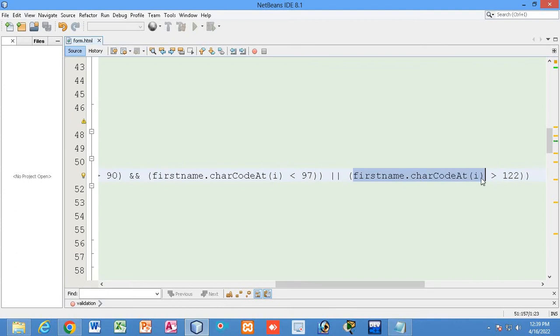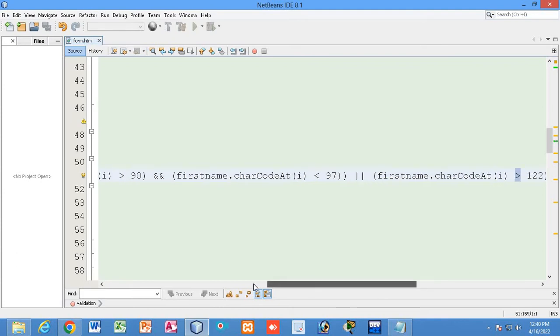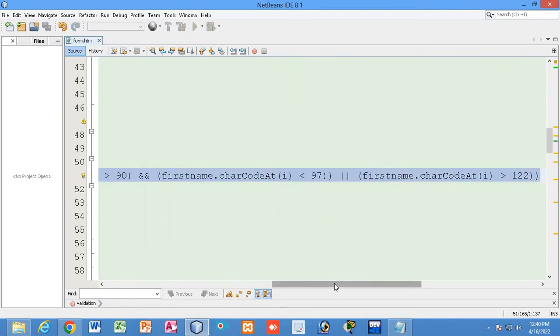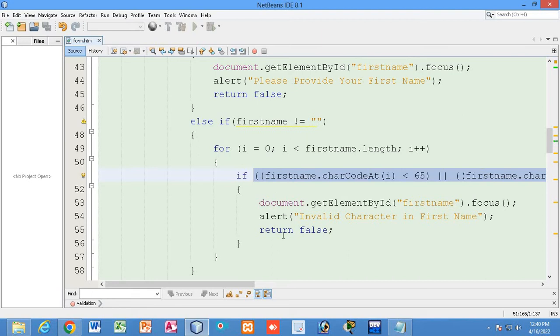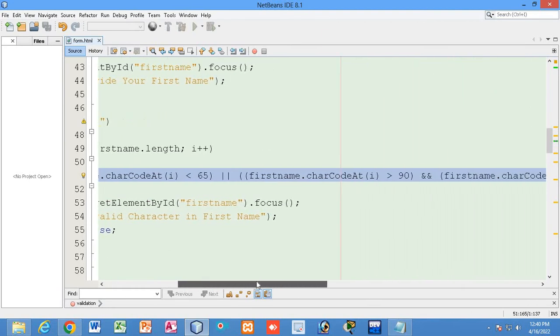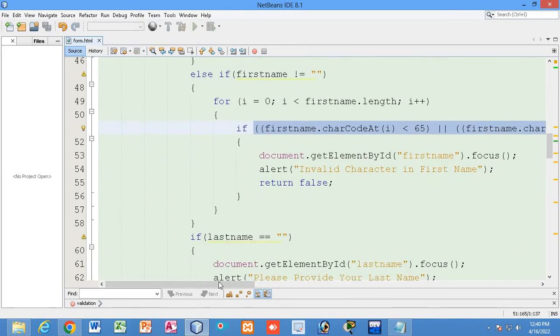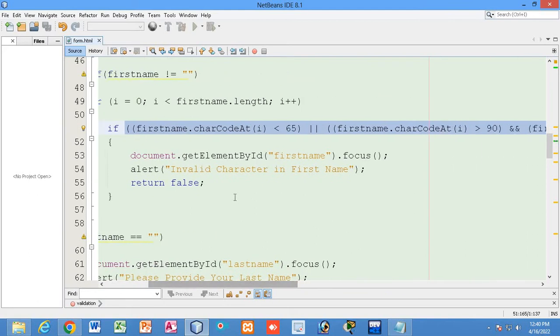If it exceeds 122 ASCII value, then it is not an alphabet. So this condition will check whether the characters inserted in the text field are alphabet characters or not. It will be checked, right?